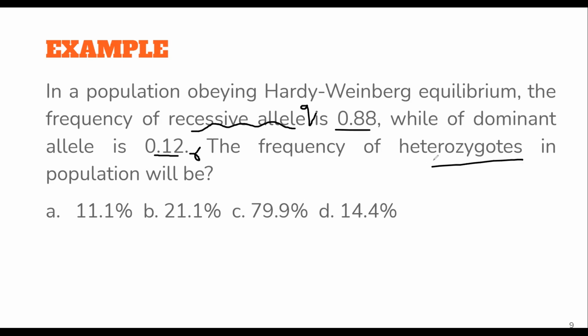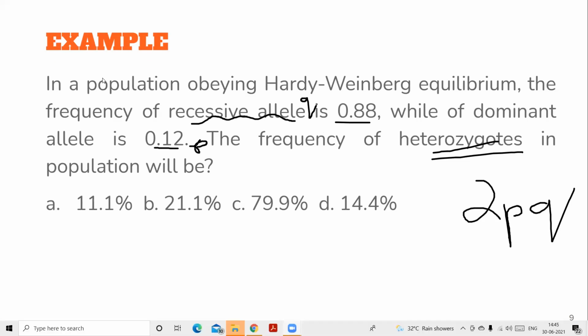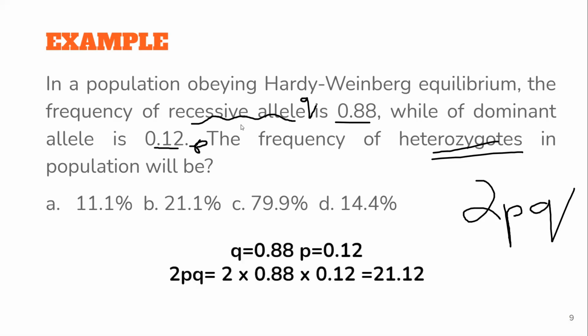That means they're asking you the genotype. We know for heterozygous it's 2PQ. So definitely this is what you will have to do. It's quite easy, just do the math and it will come out to be 21.12%.